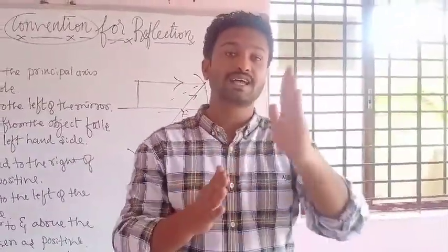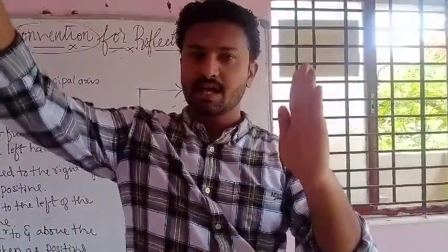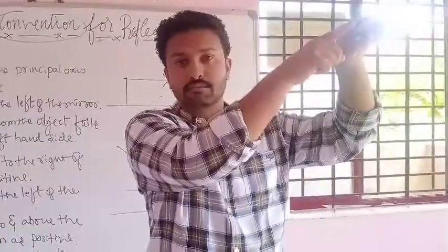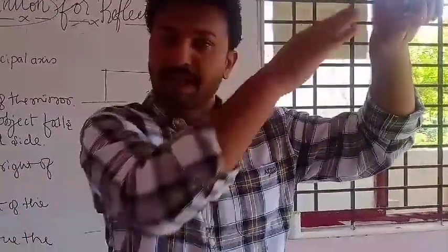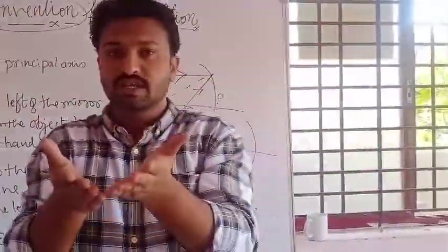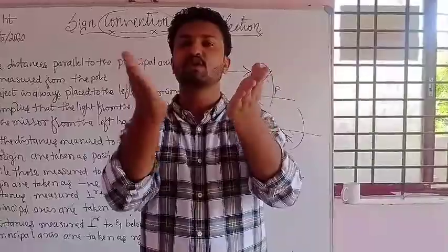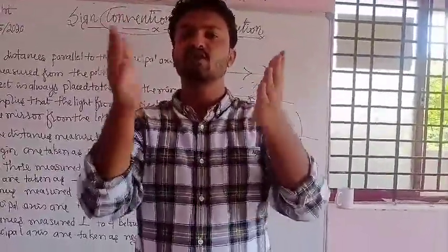Now our object is behind the center of curvature. One ray is parallel to the principal axis and converges at f after reflection, and one more ray passes through the center of curvature and after reflection is reflected back along the same path. Both rays intersect in between the center of curvature and the focus. Remember this one: you will get image formation in between the center of curvature and the focus.